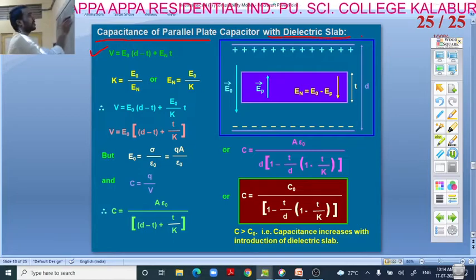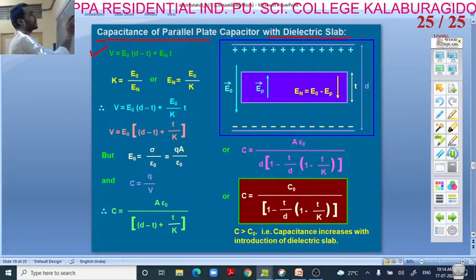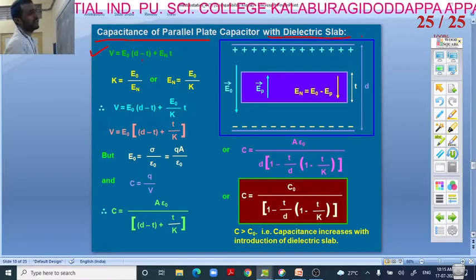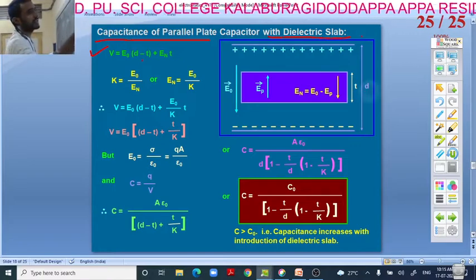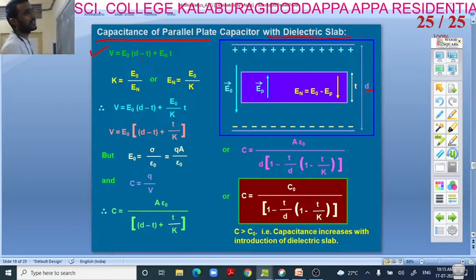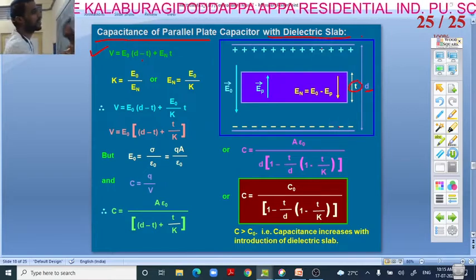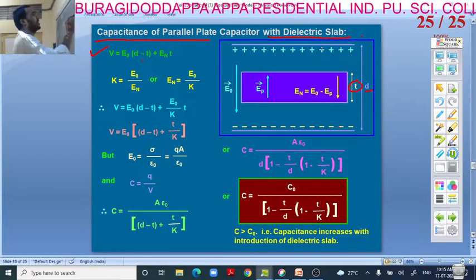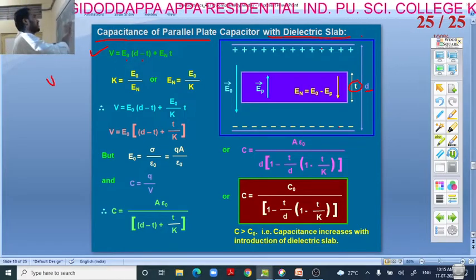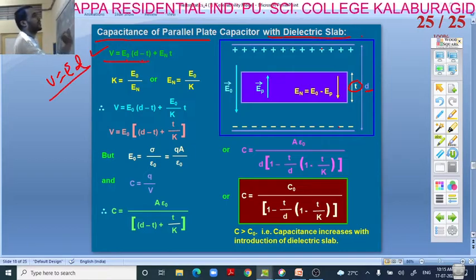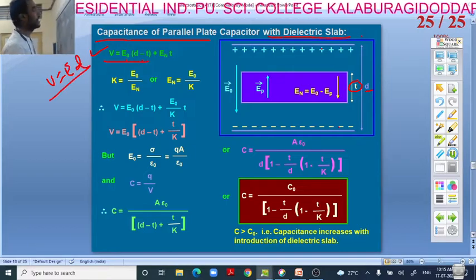We have to remember V is equal to E naught into (D minus T), where D is the distance between the two plates and T is the thickness of the slab. V is equal to ED, this is the only formula we have used, plus E_n into T.